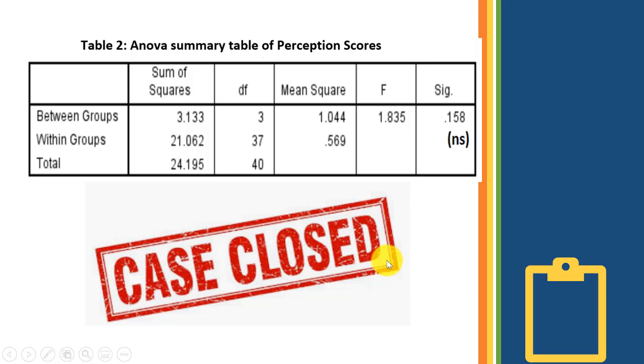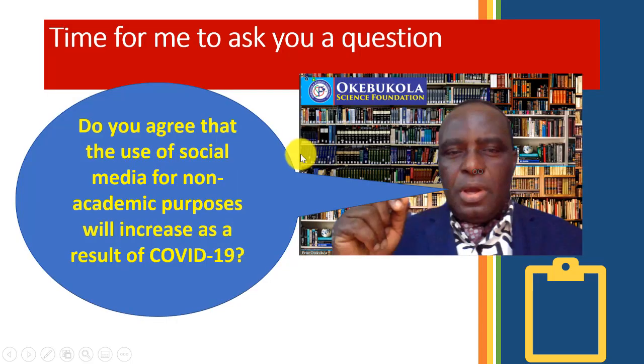So back to your question. What if the ANOVA is not significant? It's case closed. That's it. Now I'm going to ask you a question. Do you agree that the use of social media for non-academic purposes will increase as a result of the COVID-19 lockdown? Do you agree with that?